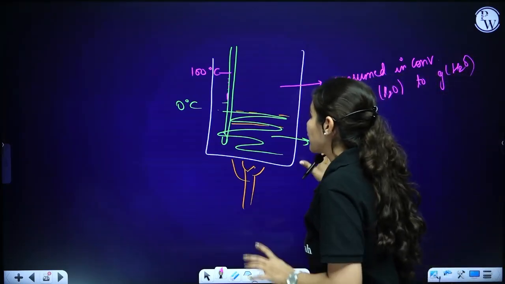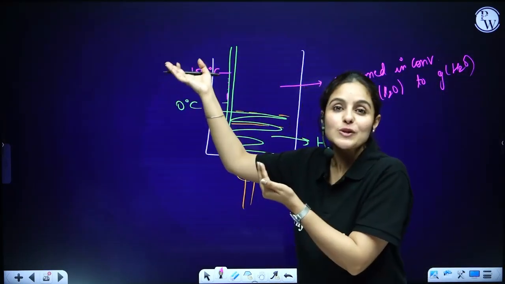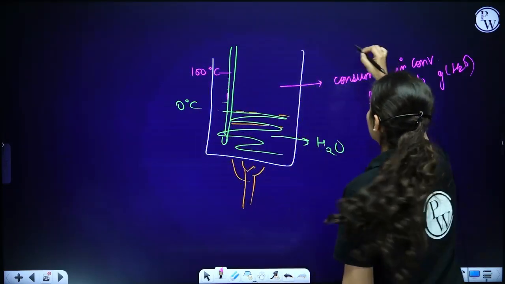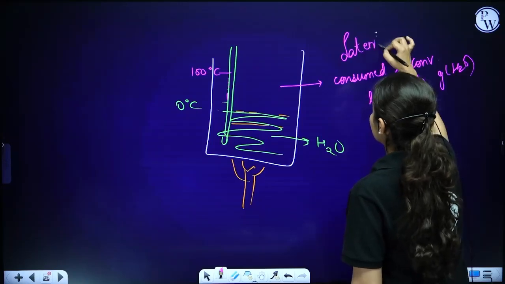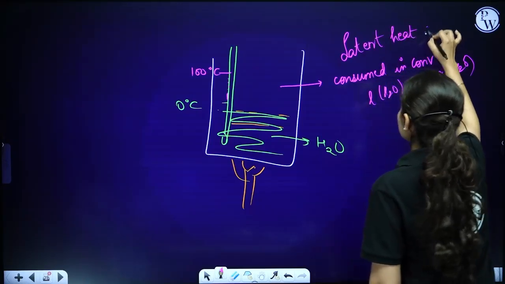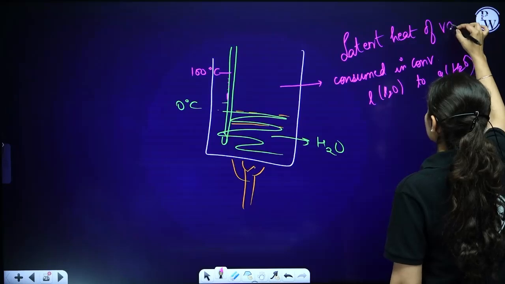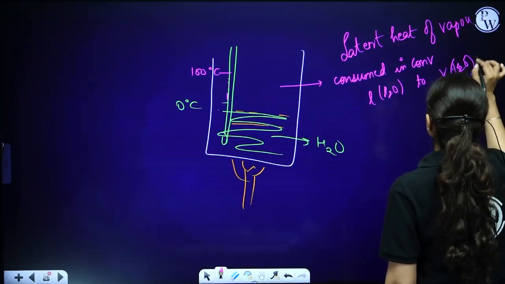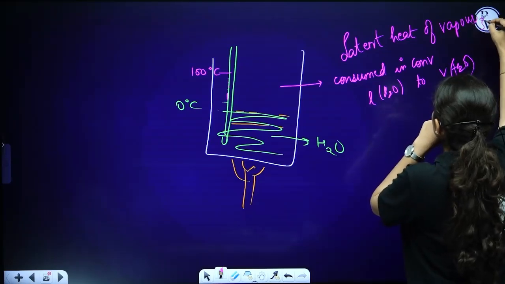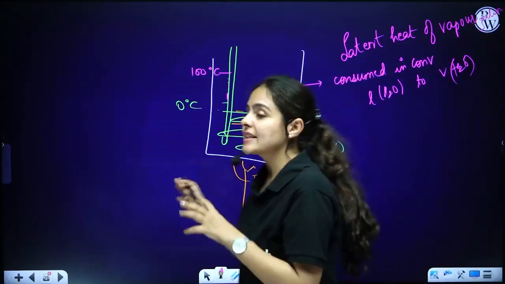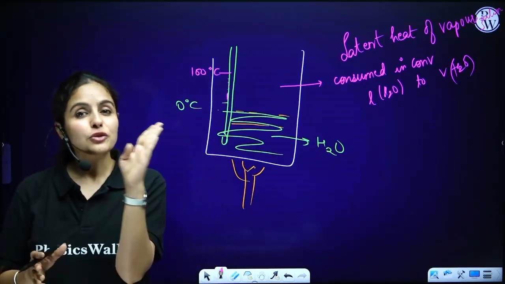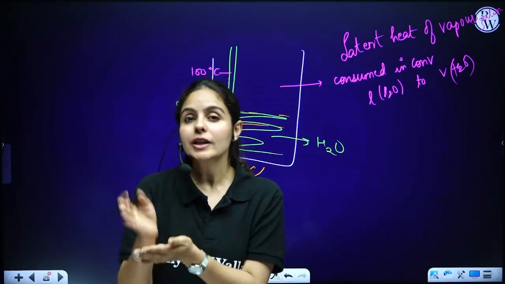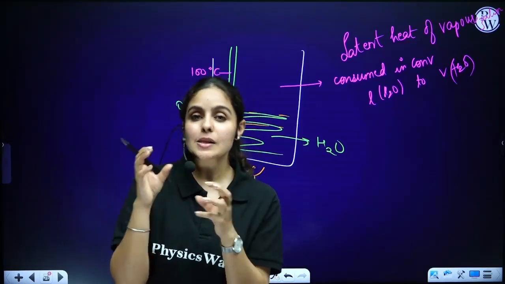So now this liquid will be converted into gaseous form at 100 degrees Celsius by the use of that extra amount of heat, which is latent heat. Now what is latent heat of? Vaporization, because it's turning a liquid into vapor state or a gaseous state. So this is latent heat of vaporization. What was latent heat of fusion? It was converting solid to liquid state at its melting point.